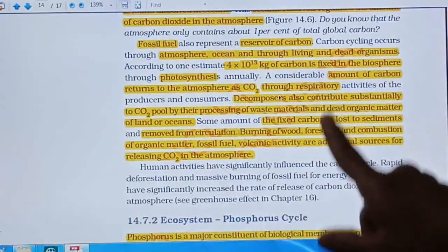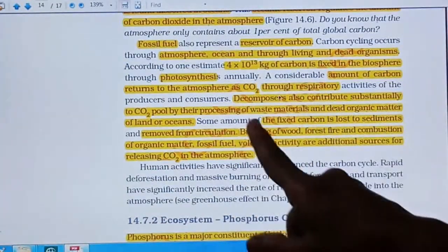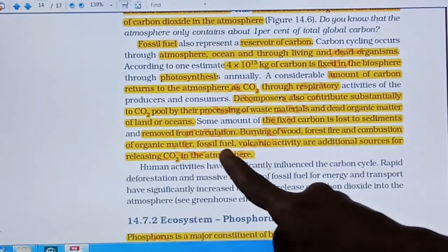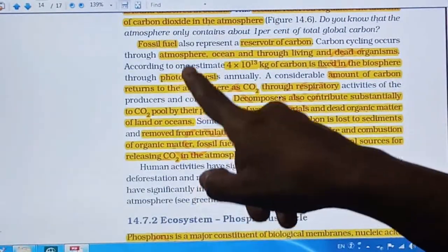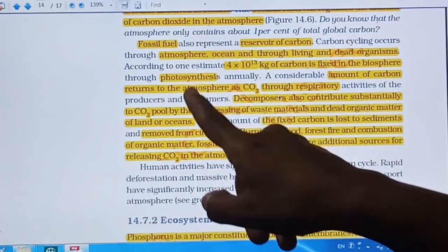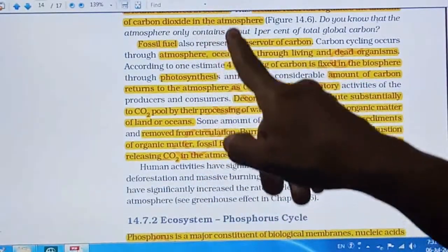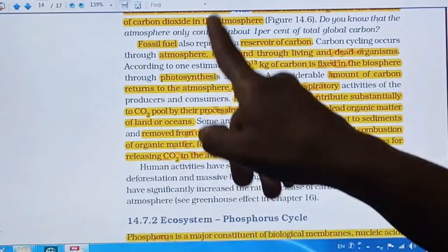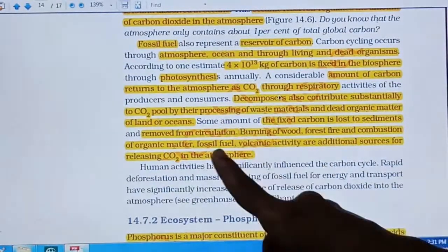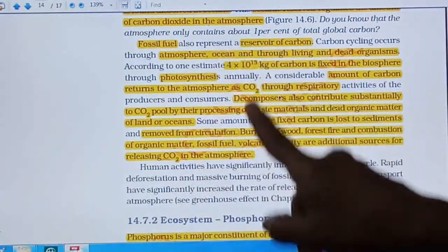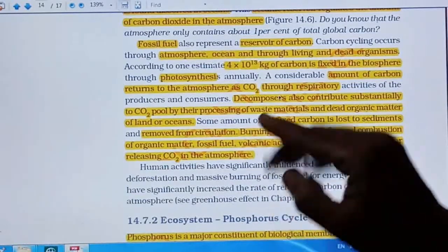So all these things release carbon dioxide back to the atmosphere, and photosynthesis is the only process which utilizes this atmospheric carbon dioxide and fixes that carbon into life, or the biosphere. So this is how we can understand the carbon cycle.